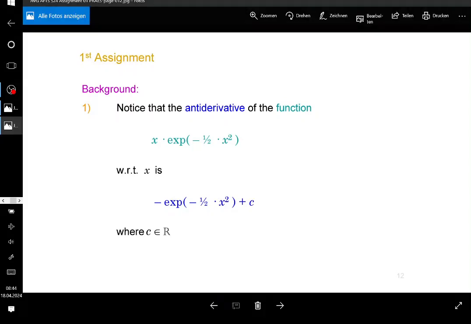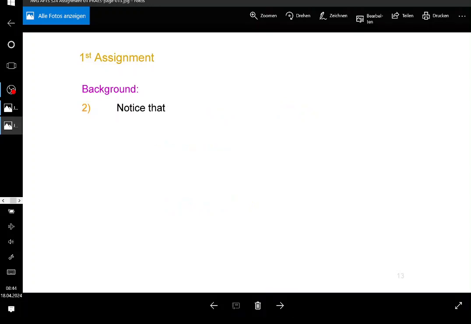Okay, so that relates to the normal distribution, of course, as you might guess, because the expression that you see here relates to the density of the standard normal distribution. Anyway,